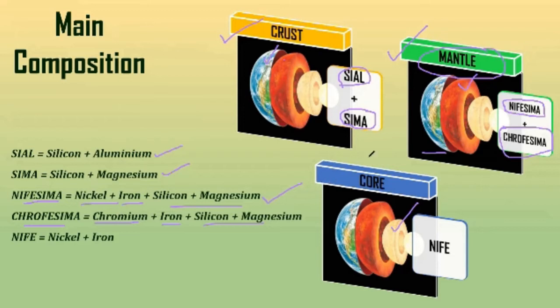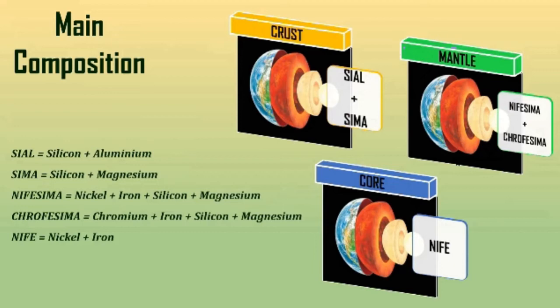After this we have the core, that is the inner part. There is a movie, The Core. You try to see the movie. It is very technological and very educational, right? Okay, the core, where a few scientists are moving to the core in order to do research. What problems they faced when moving towards the core is a big achievement of the movie, and that is worth seeing. Anyway, in the core the main component is Nife, that is nickel plus iron. Okay, right? So these are the things that are present in the different layers. Okay, now let us go to the next slide.